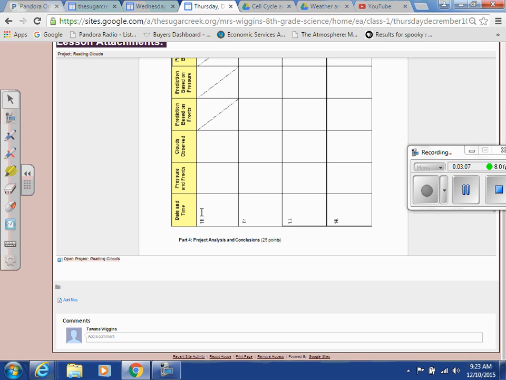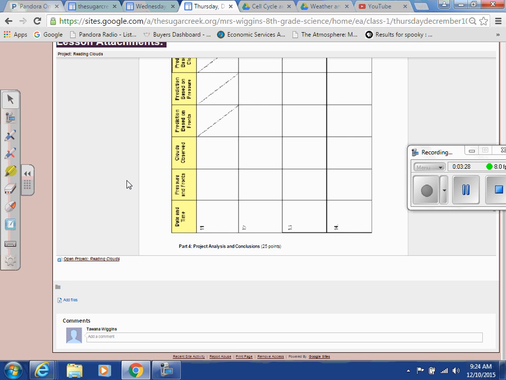Today is the 10th. Don't put the time yet, because the time is going to be based on whenever you look at the clouds and you document the weather. And we're not going outside to do that. You have to do that portion for homework. Okay, so go ahead and take a moment. Actually, let me stop you. I'm going to let you do that in just a moment, and I'm going to let you do the next portion so we can all stop at the same time.